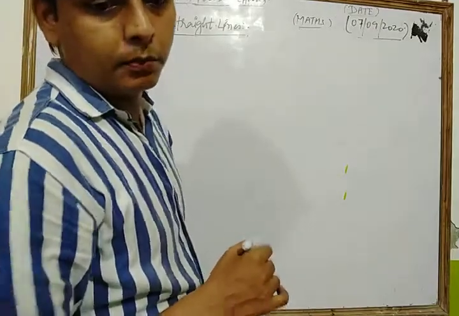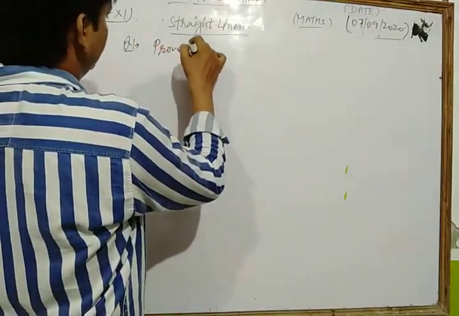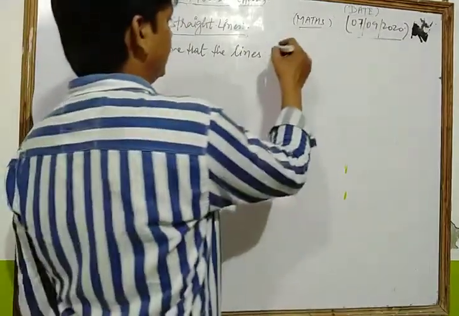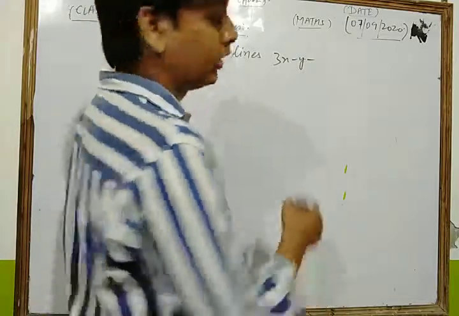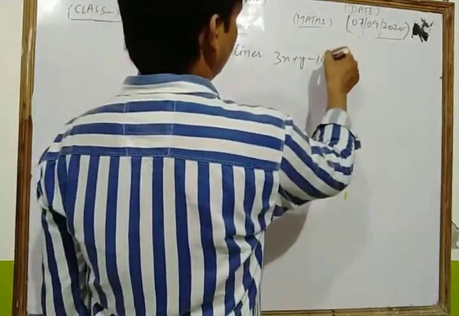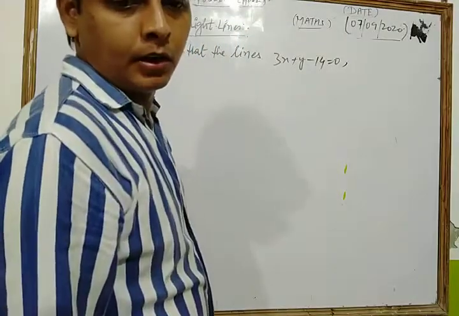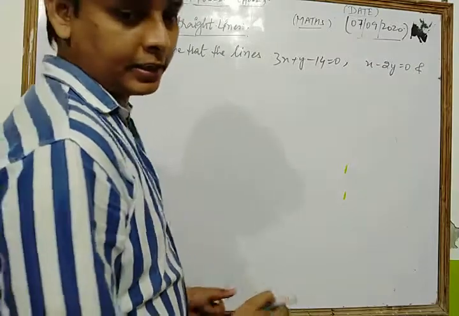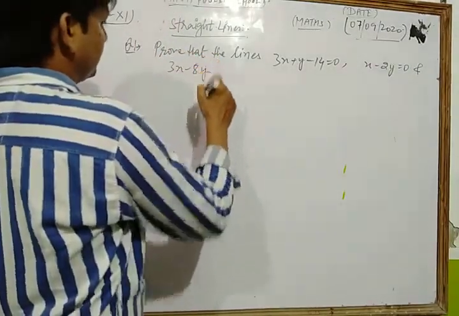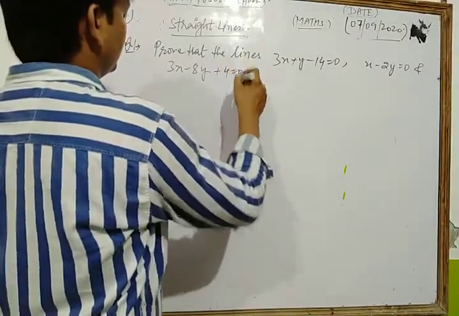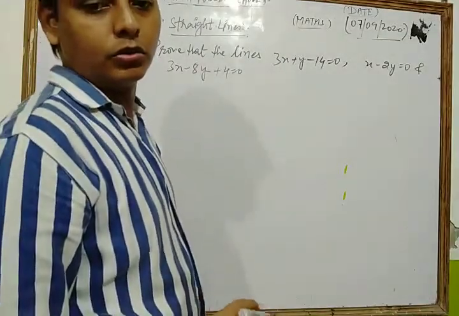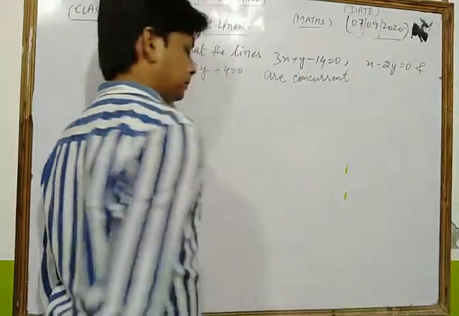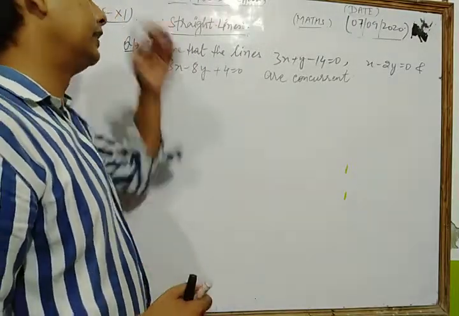We take a question. Prove that the lines 3x plus y minus 14 is equal to 0, x minus 2y is equal to 0, and 3x minus 8y plus 4 is equal to 0 are concurrent. Let's see its solution, dear students.